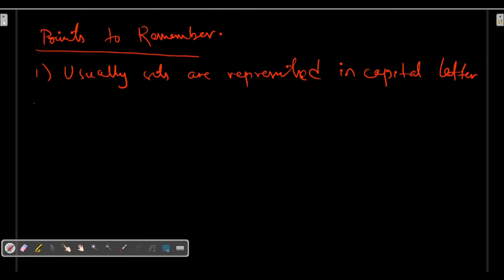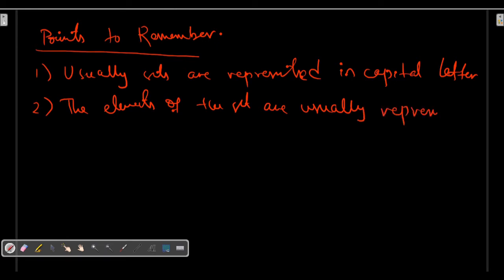And second, the elements of the set are usually represented by small letters. Again, there is no hard and fast rule that elements will always be written in small letters, but we usually write elements in small letters.